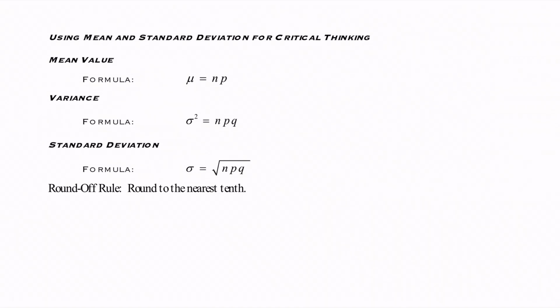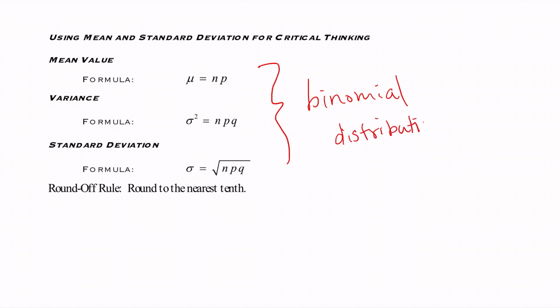Here we look at using the mean and standard deviation in some cases when we're talking about the binomial distribution. These will be helpful formulas. Now these are specific to the binomial distribution. These look a little simpler than the formulas we were using earlier for just generic discrete distributions. These are specific to a binomial distribution.